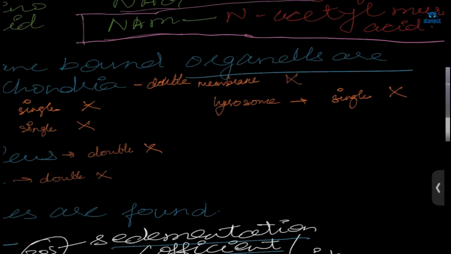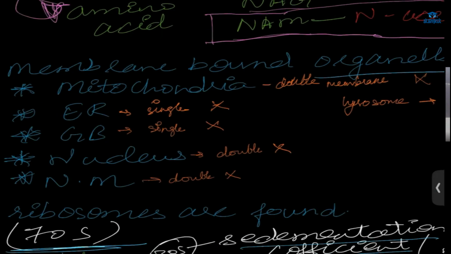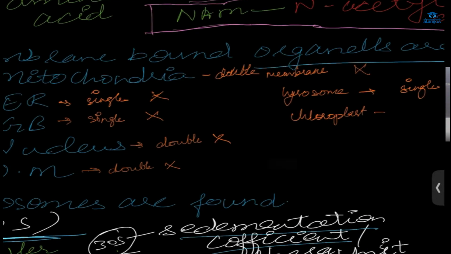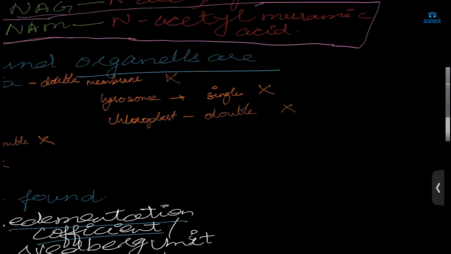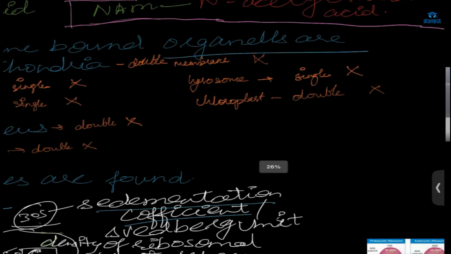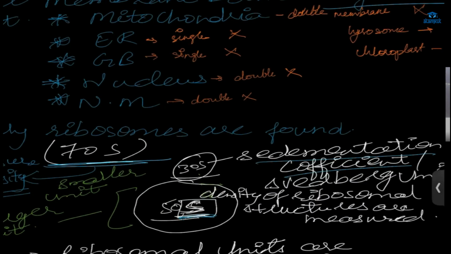Not present. Then what else is there? Mitochondria, wait, I have already given. Yeah, chloroplast. It is double. Will it be present? No. Then what do I mean by double? One membrane, second membrane. Okay, that is double. Then lysosome. One more thing here. Any other? No.